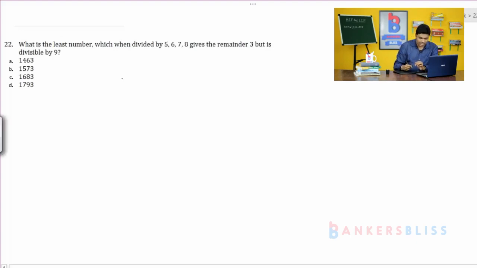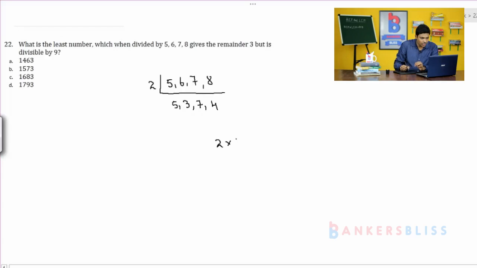So you take the LCM for 5, 6, 7, 8. You take the LCM for these 4 numbers. 2, 5 as it is, 2 3s are 6, 7 as it is, 2 4s are 8. Further, there is no need to divide because all the 4 numbers are co-primes to each other.